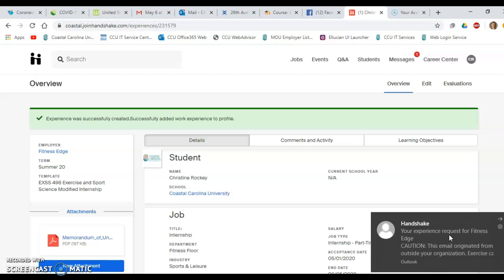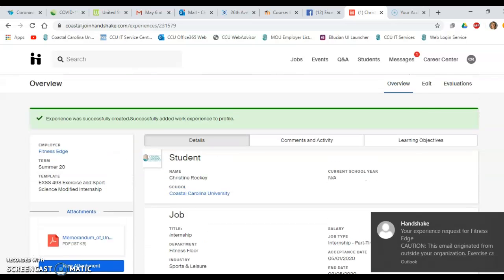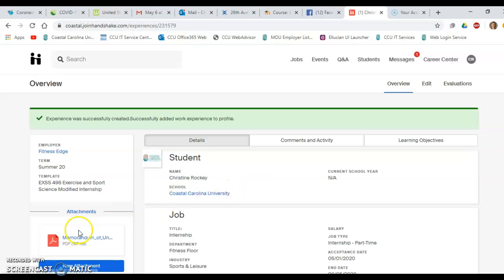And either I will be in contact with you or Dr. Darden will be in contact with you to let you know that it's okay to do your hours. It usually doesn't take very long as long as you let your supervisor know that they will be getting an email. Sometimes those emails go to spam, so they do have to keep their eye out for them and maybe check their spam account every couple of days. But other than that, that's all you've got to do for your internship experience, and we hope that that's a good thing for you. Hope it's not too hard, and y'all have a great time with your experience, and hopefully we'll be in touch soon.